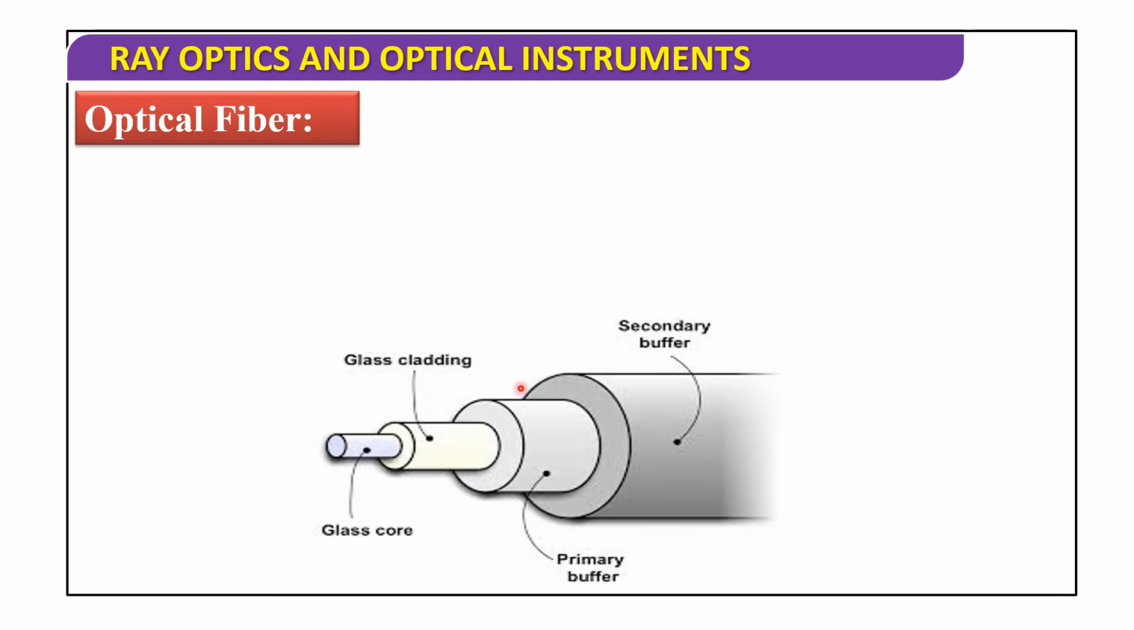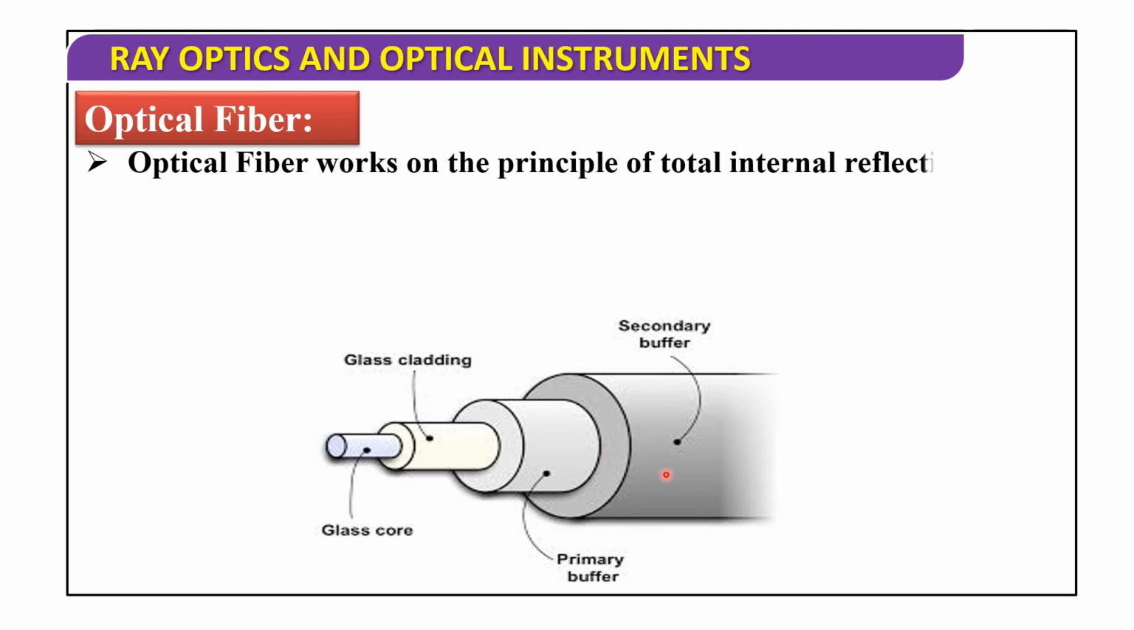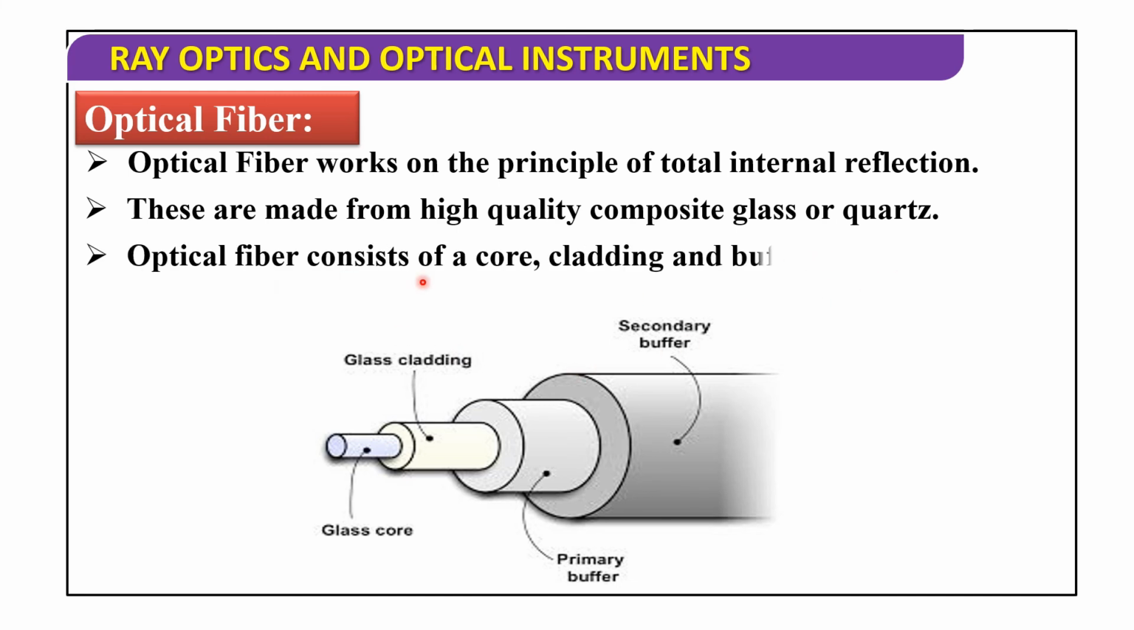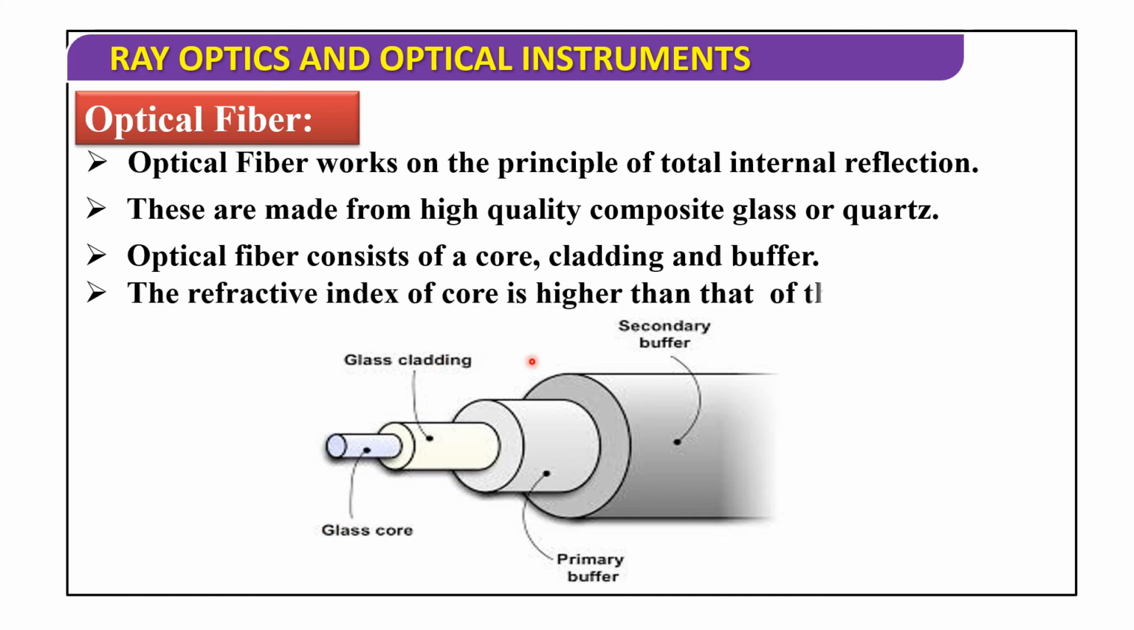Optical fiber. Here this is the instrument, optical fiber. Optical fiber works on the principle of total internal reflection. These are made from high quality composite glass or quartz. An optical fiber consists of a core, cladding and buffer. Here primary buffer and secondary buffer, here glass cladding, and this is the glass core. The refractive index of the core is higher than that of the cladding.